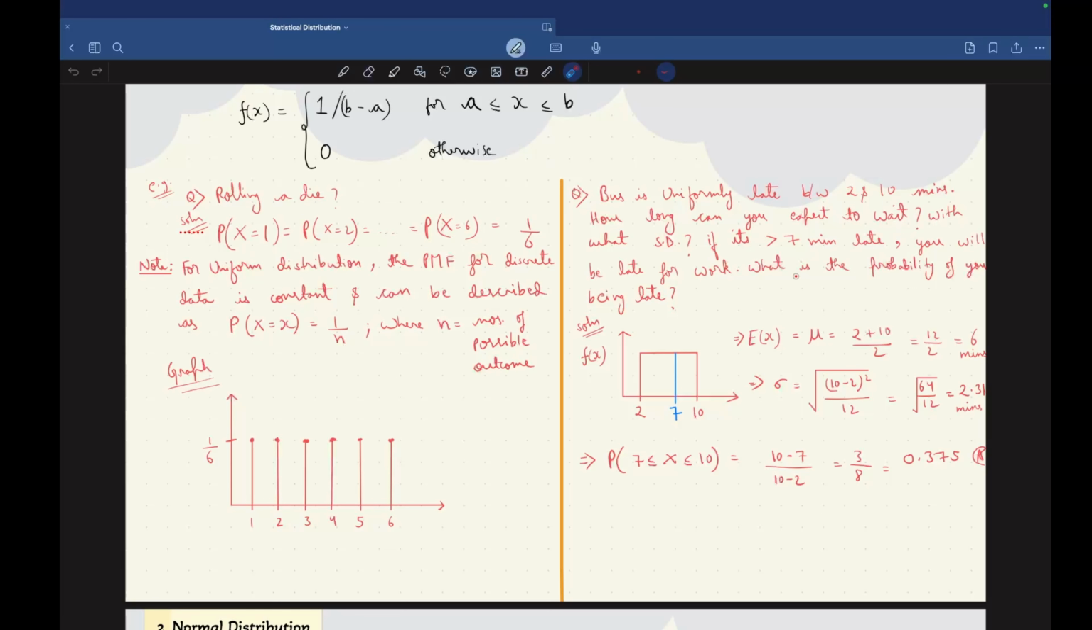Now it is asking what is the probability of you being late. That is, what is the probability that I will be late for my work. As it is mentioned here, I will be late if it is greater than 7 minutes or above. And as we know, the bus is late for a maximum of 10 minutes. So the probability of being late lies between 7 and 10. Probability of random variable x less than or equal to 10 and greater than or equal to 7 is equal to (10 minus 7) divided by (10 minus 2), which is 3 by 8, equal to 0.375.